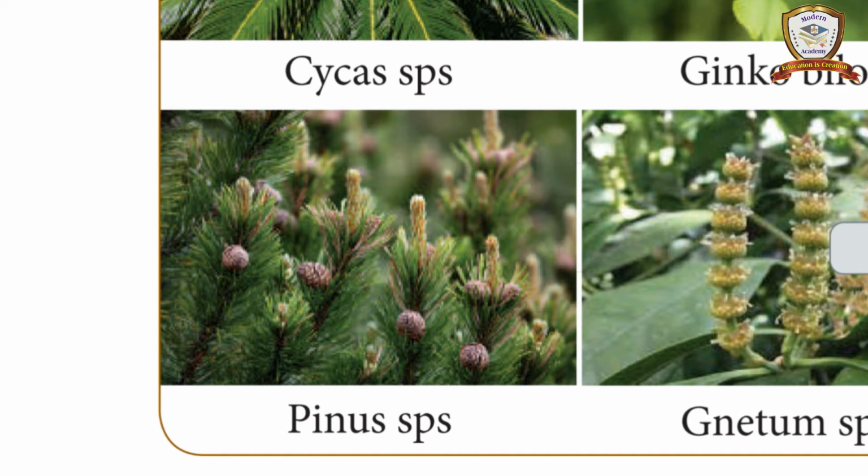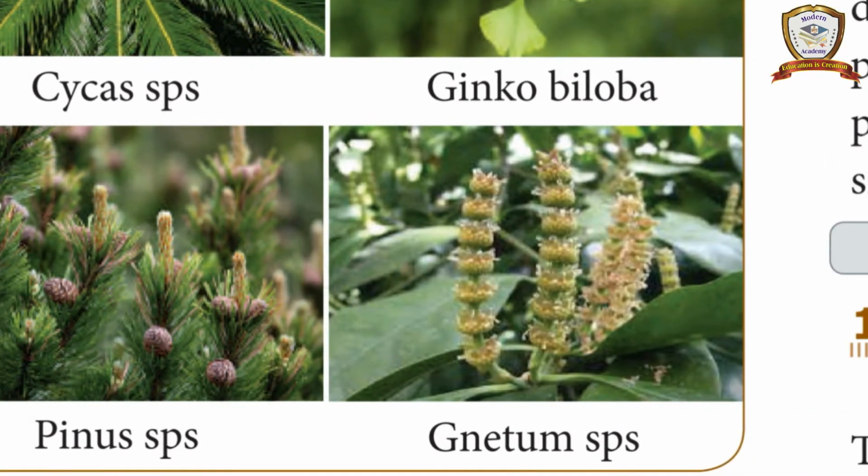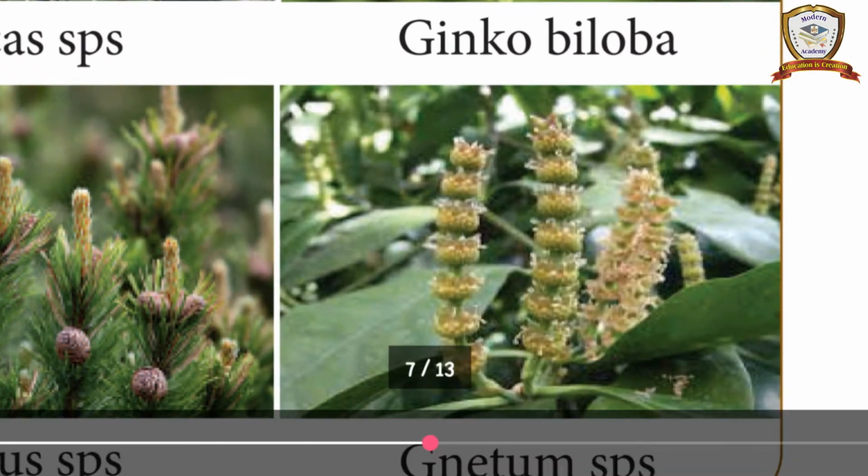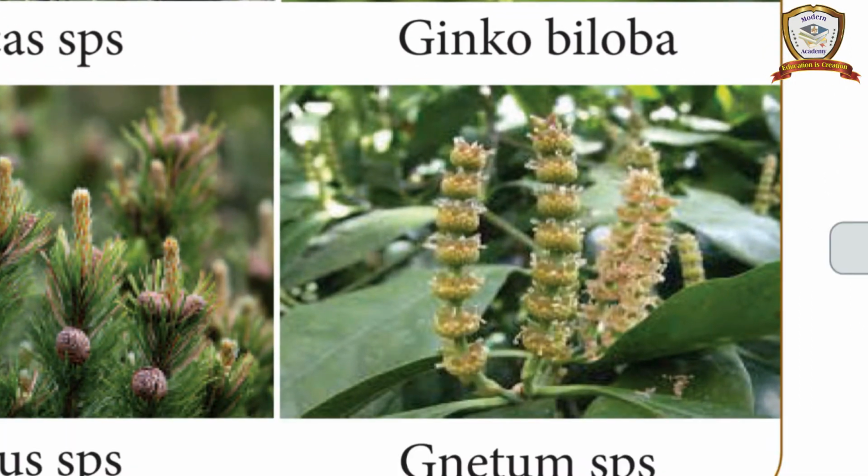Okay, the last one. What is the last one? Gnetales. It is a small group of plants. Example, Gnetum. See, this is a Gnetum plant. It comes under the Gnetales. So Gnetales are a small group of plants.